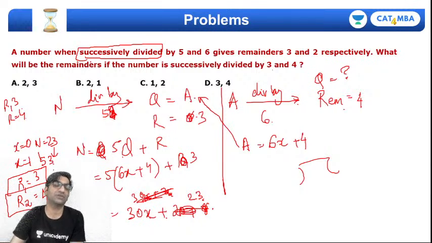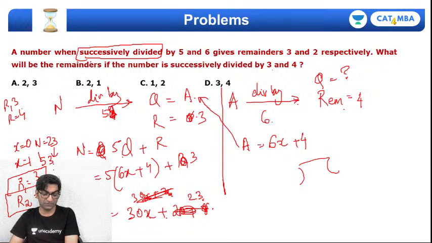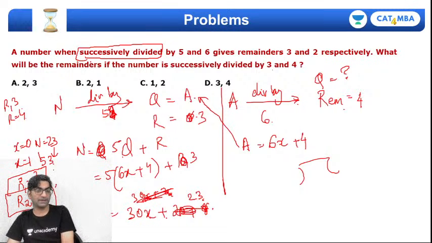Initial remainder is 3 and final remainder is 4.